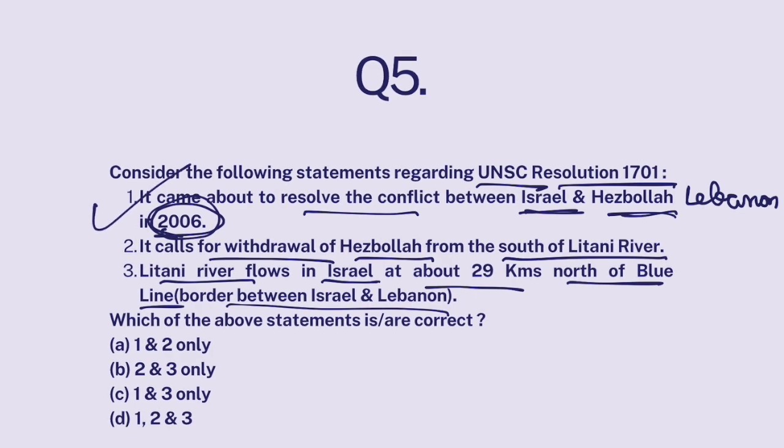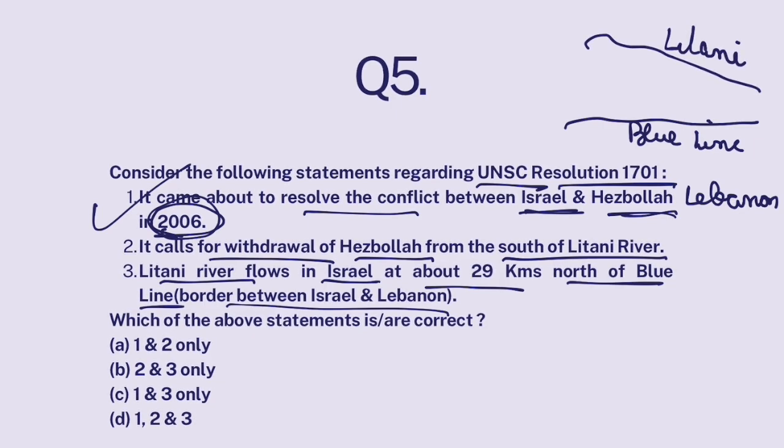Now, this resolution says that look, this is the border between Israel and Lebanon called Blue Line. And there is a river that flows in Lebanon called Litani River. Okay, so this resolution actually called for Hezbollah fighters to vacate this area and go back to north of this Litani River, so that this area is a buffer zone and Israel is assured that Hezbollah won't attack them. Okay, so this part is also correct. Withdrawal of Hezbollah from south of Litani River.